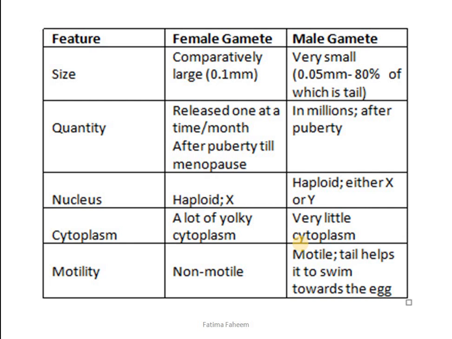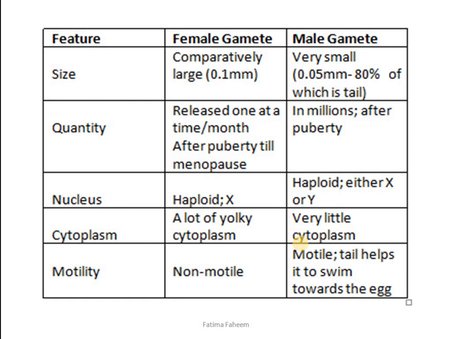of the gametes. How about the nucleus? Both of them are haploid, but we have read in the chapter of inheritance that the female gamete always contains the X chromosome, while the male sperm or the male gamete may carry the X chromosome or it may carry the Y chromosome. The cytoplasm in the female gamete is quite yolky and nutritious. It has quite a lot of food stored in it. On the other hand, the cytoplasm quantity in the male gamete is quite less.